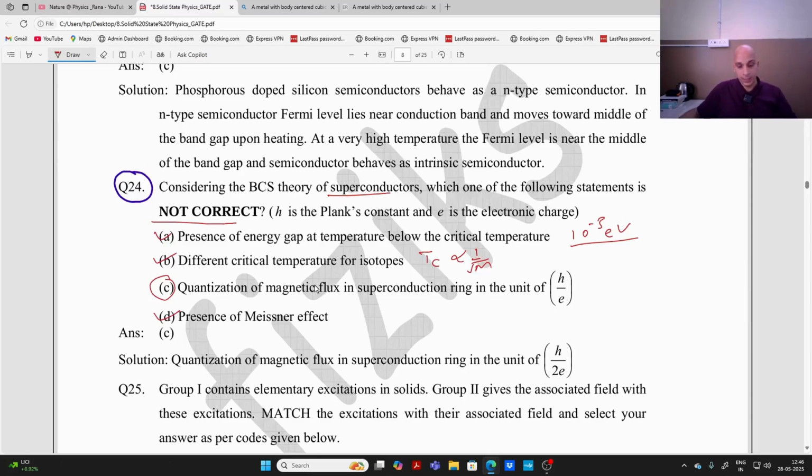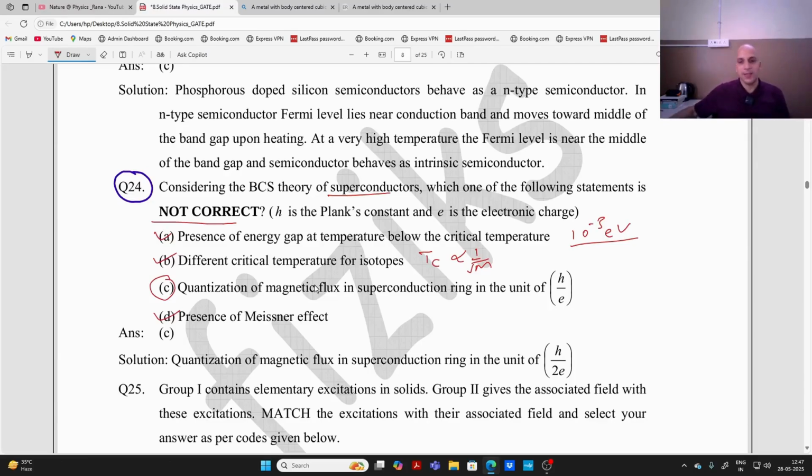I think I forgot to tell you about this in my lecture on superconductivity. When a superconductor is placed in a magnetic field, and its temperature is lower than the critical temperature, we know very well it will become a superconductor, and the entire magnetic field is pushed away from it, right? Now in that situation, a persistent current is developed inside the superconductor that keeps on flowing, and it will produce its own magnetic flux.